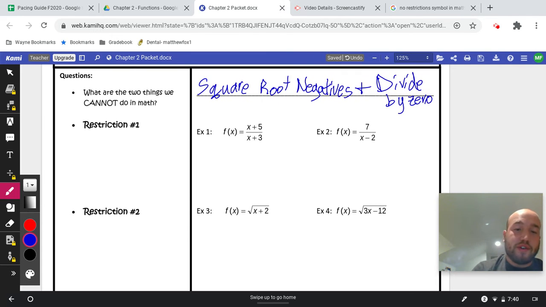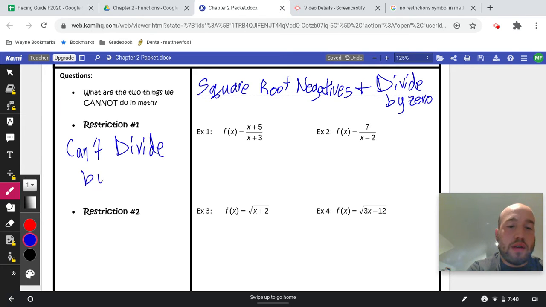So restriction number 1, we're going to start with that second one I wrote. Can't divide by 0. And what that means is the denominator cannot be equal to 0. Remember, numerator's on top, denominator's on the bottom.